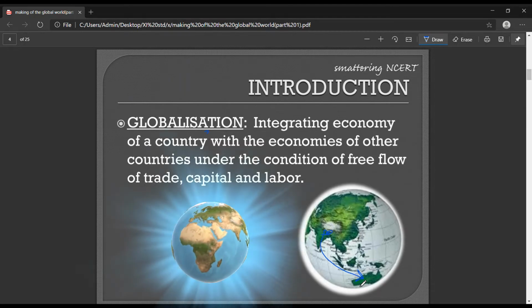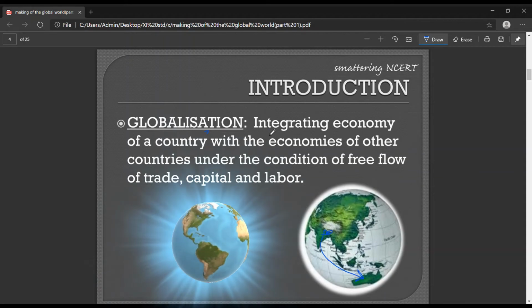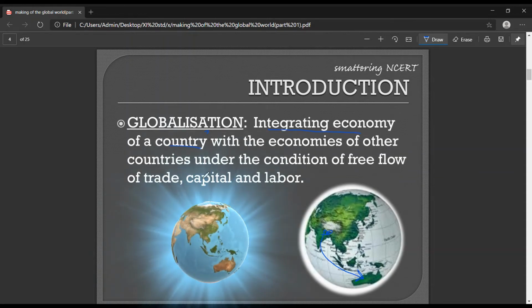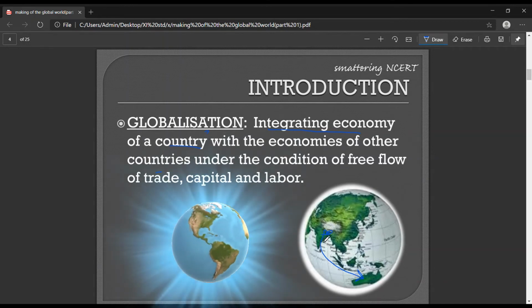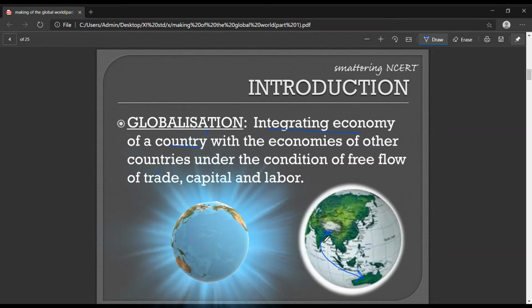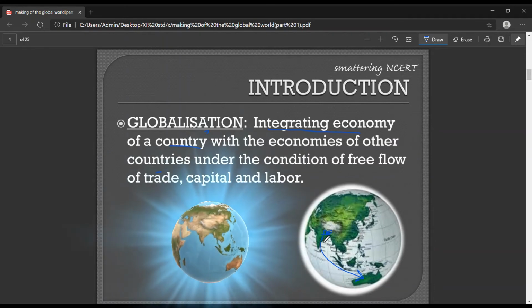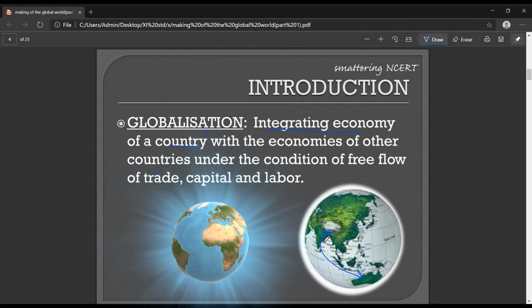This is globalization. Let's define it. Globalization is integrating the economy of a country with the economies of other countries. So that's what I said, the economy of India is getting united or integrated with the economy of Australia. But what's the condition here?